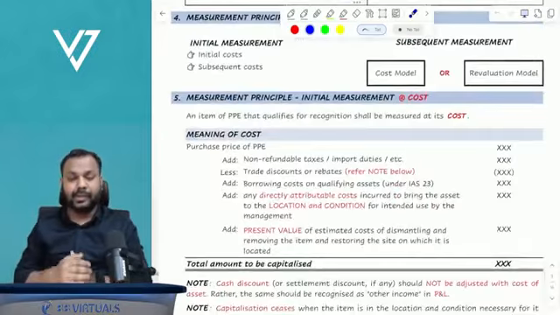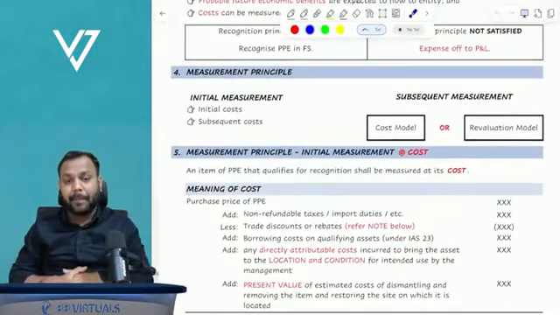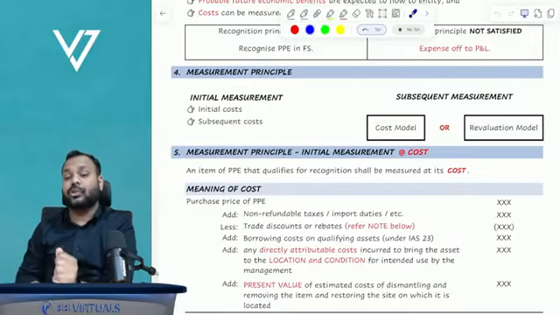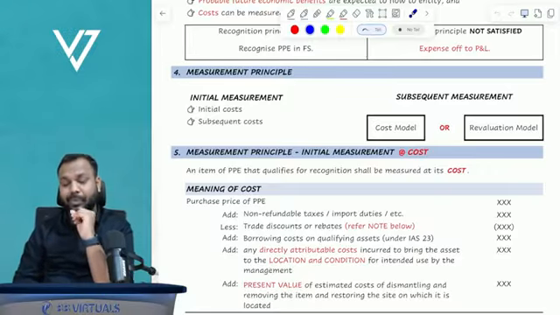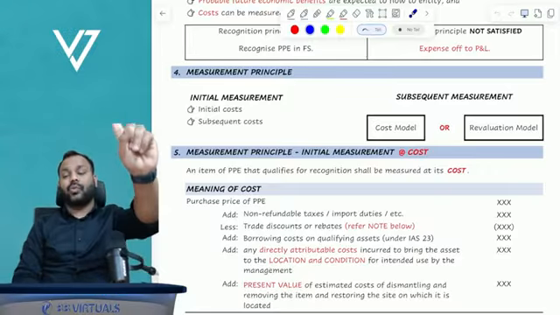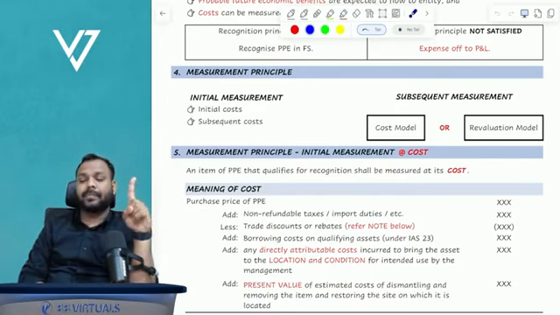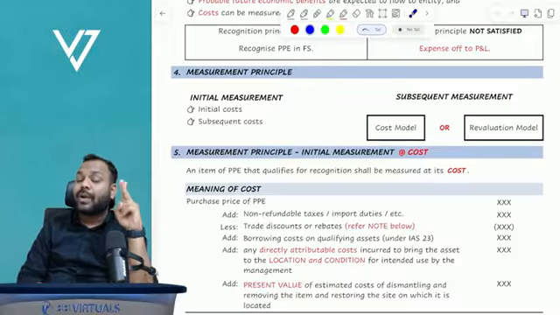Okay, now let us discuss further the measurement principle. Initial measurement will be done at its cost. Comes the question, what is the meaning of cost? Cost includes, first of all, purchase price, then non-refundable taxes or import duties.